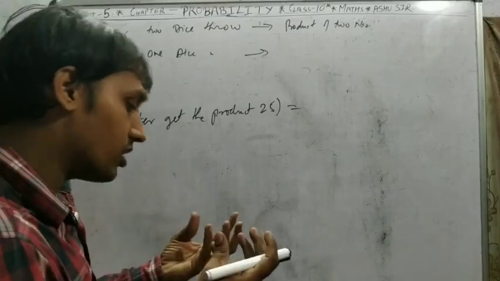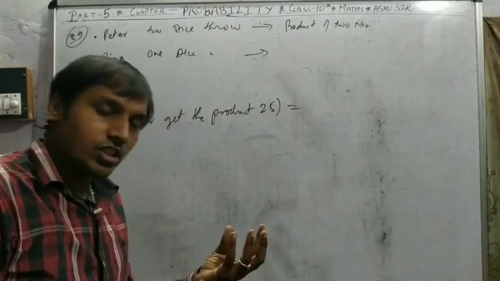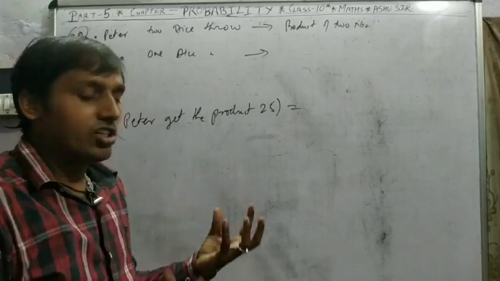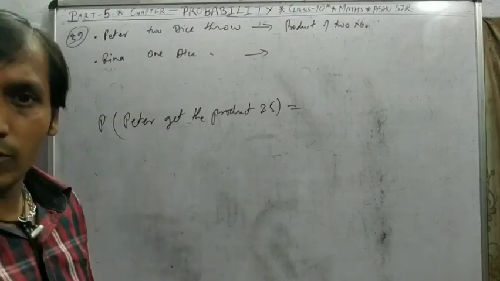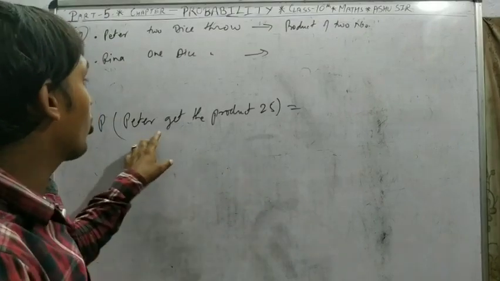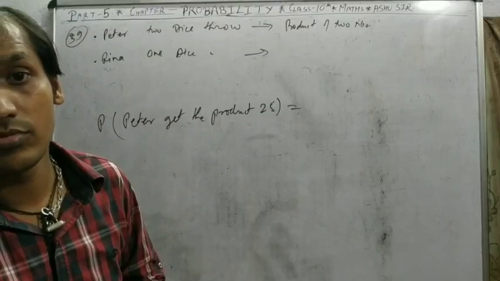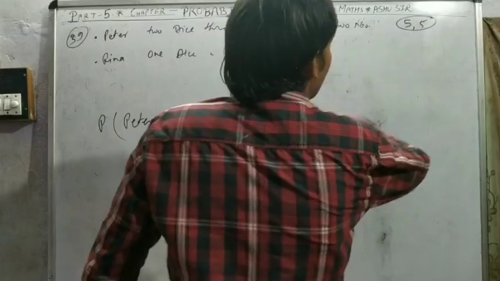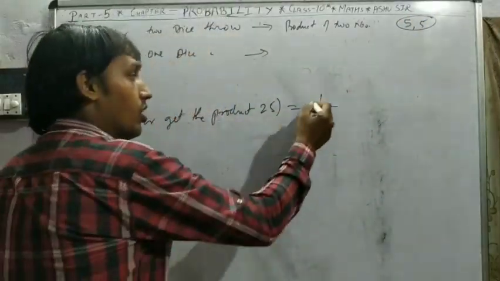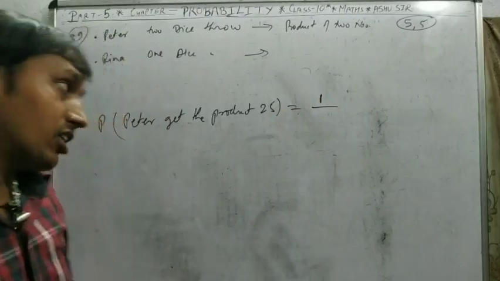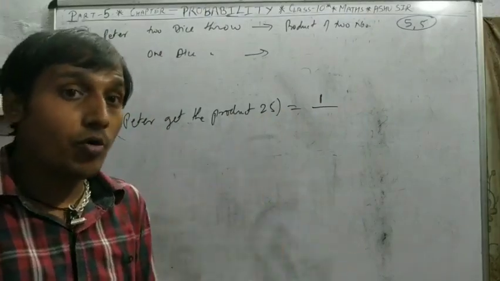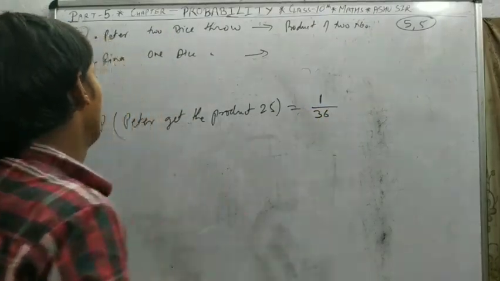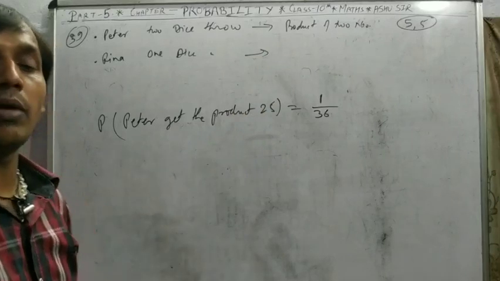Because when we throw 2 dice, suppose 1 dice shows 1, second dice shows 4, so 1 times 4 is 4. 1 dice shows 5, second dice shows 4, 5 times 4 is 20. So in which case do you get the product 25? When both dice have 5, 5. Only 1 outcome gets the product 25, out of how many? With 2 dice thrown, total outcomes are 36. So Peter's probability is 1 by 36.